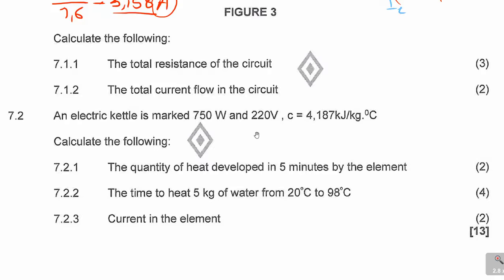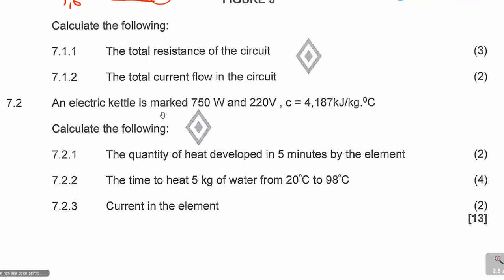And then the next question says an electric kettle marked 750 watts, 220 volts. C is the specific heat capacity for the kettle. C is 4,187 kilojoules. Please take note of the units, there is kilojoules per kilogram degrees Celsius. Calculate the following. First, the quantity of heat developed in 5 minutes by the element.